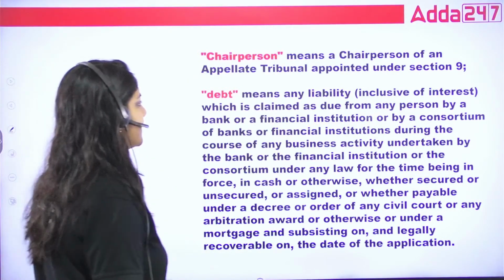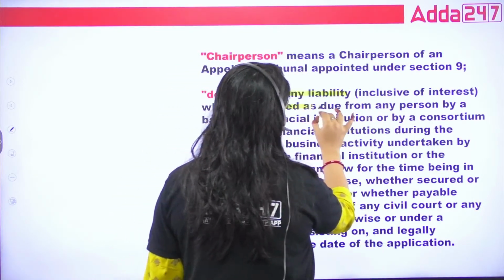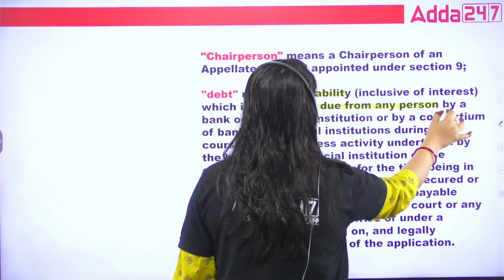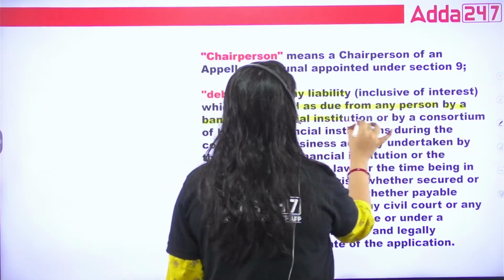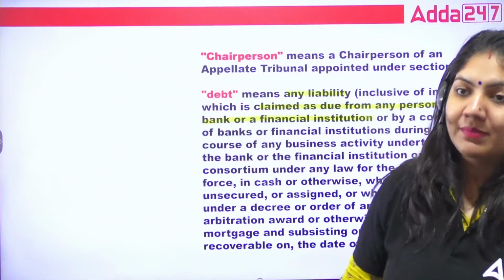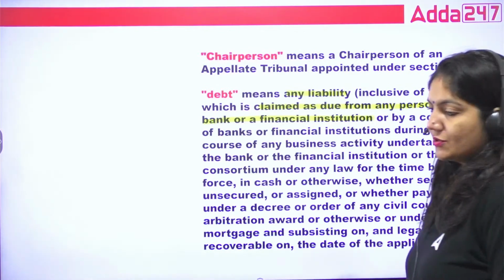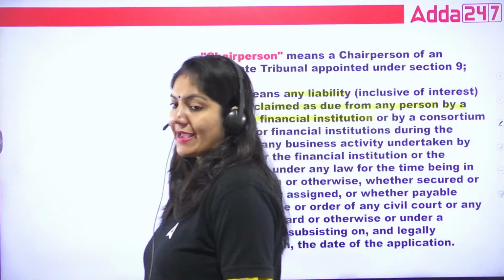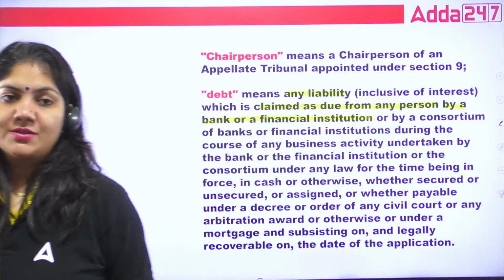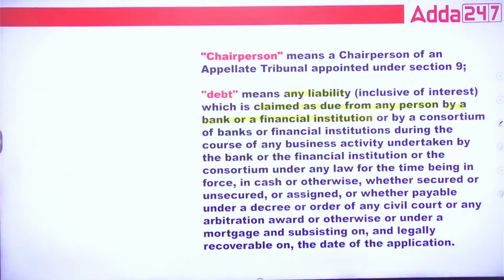Now, guys, what is debt? Debt means any liability claimed as due from any person by a bank or financial institution. This is very important. If a person is not able to pay the money, this is called debt. A very simple definition. The borrower can be a company, partnership firm, etc. If they are not able to pay the money, this is called debt.